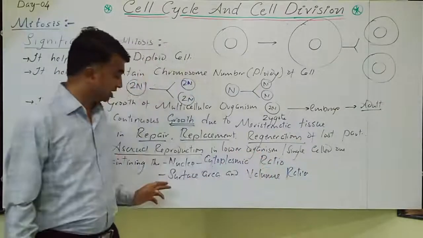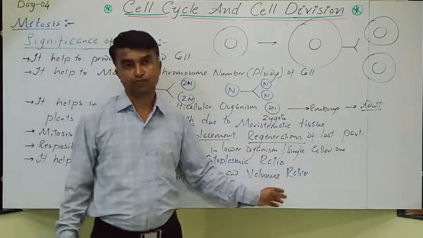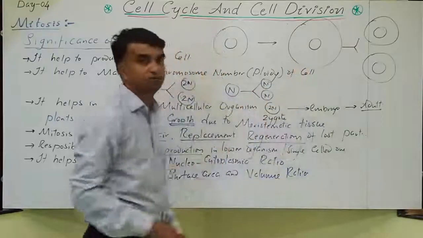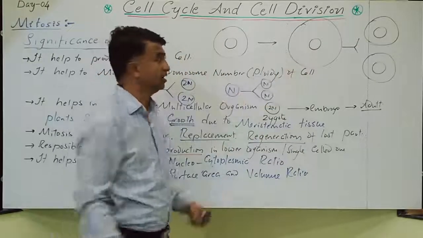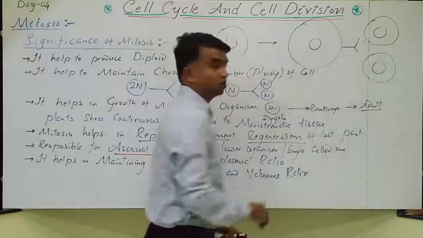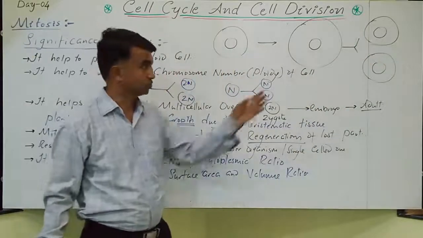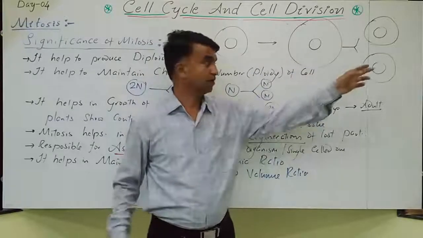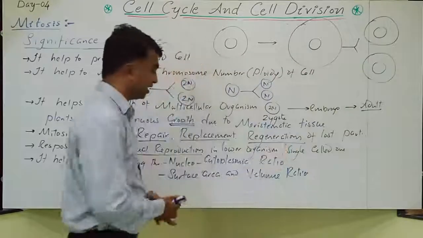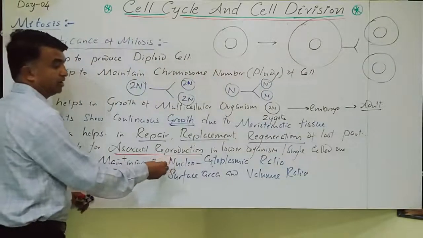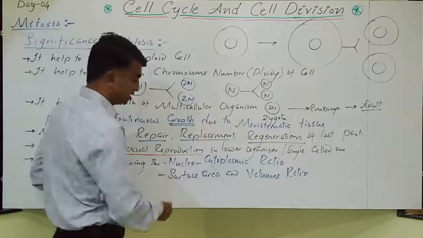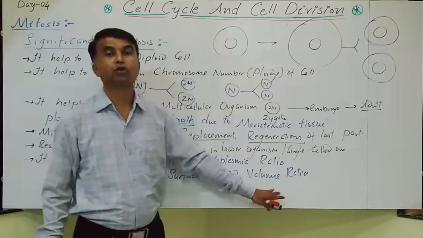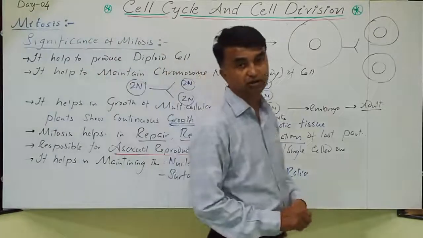This is one. The second one is the surface area and volume ratio. If a larger cell is there, its surface area is smaller. If this cell divides into two daughter cells, then the surface area increases. So if the size is big, the surface area is less, but if it is divided into small pieces, the surface area increases. Like this, mitosis helps in maintaining the constant nucleocytoplasmic ratio, and also the surface area and volume ratio. So this is about the significance of mitosis.